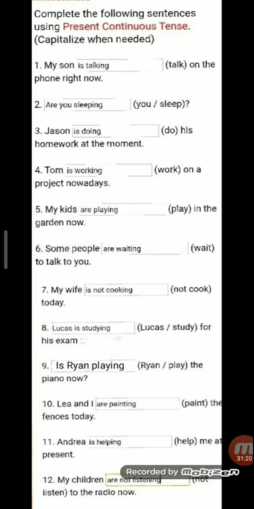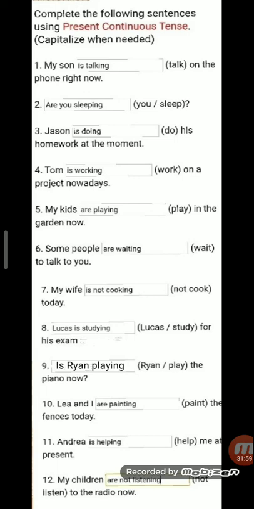My son is talking. Are you sleeping? Yes. Johnson is doing his homework at the moment. Tom is working on the project nowadays. My kids are plural, are playing in the garden. Some people are waiting to talk to you. It is what? Plural. People are plural. My wife is always one, huh? My wife is not cooking. Not cook becomes not cooking today.